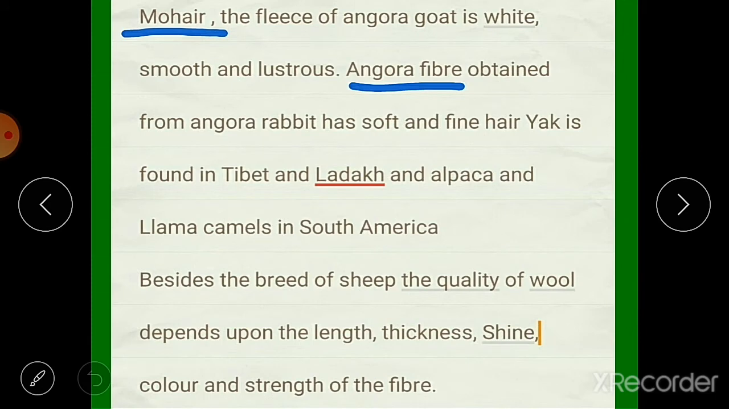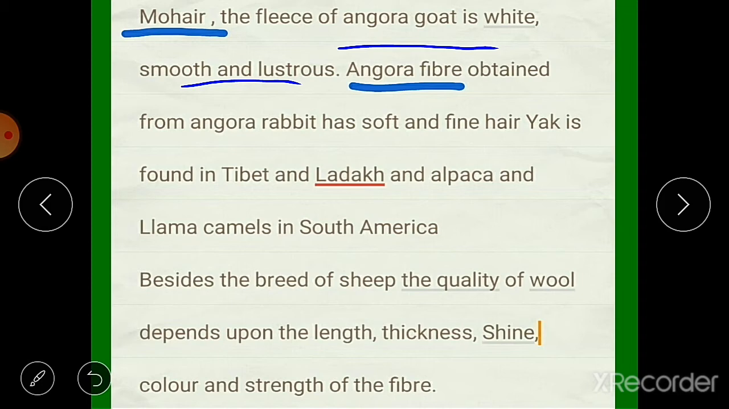The fleece obtained from the Kashmir goat is found in the mountains of China and Tibet also, and it is extremely soft and very expensive. Mohair is another type of wool, and it is the fleece of Angora goat. It is white, smooth and lustrous. Lustrous means it has shine.